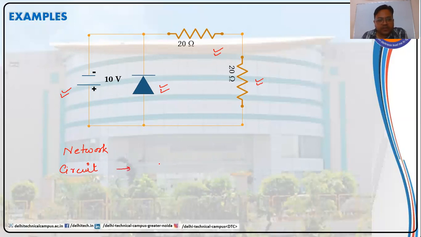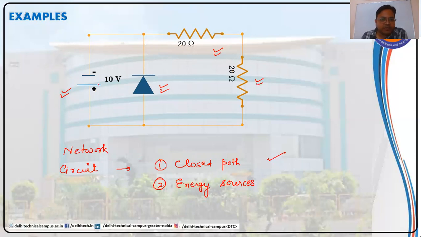For this to be a circuit, it must verify 2 conditions: one is closed path and the second is energy sources. By physical analysis, I can see that it is a closed path. This one is also a closed path. That means we have closed paths everywhere, so the first condition is satisfied.